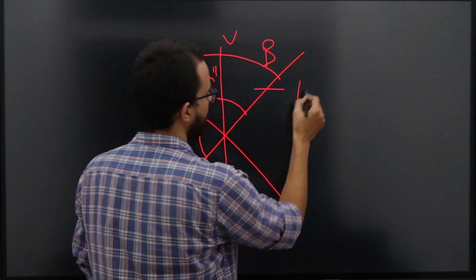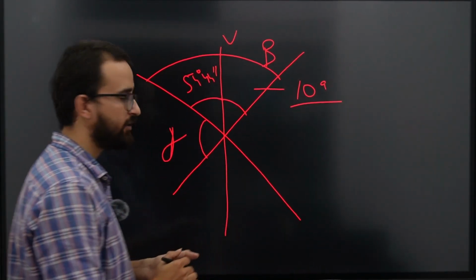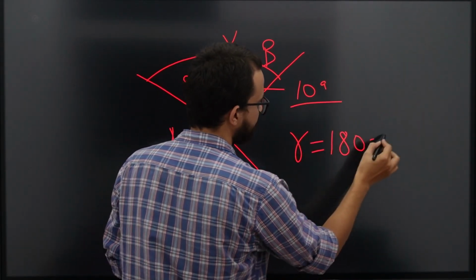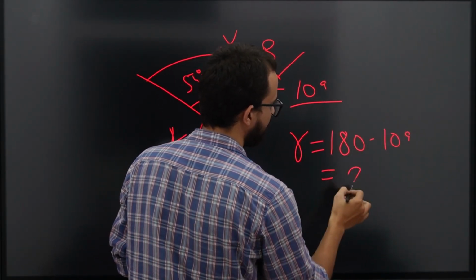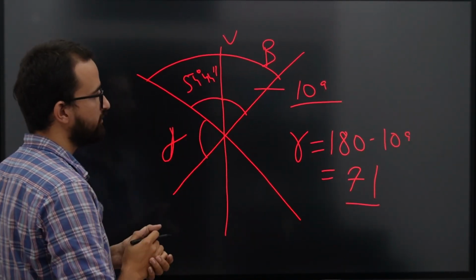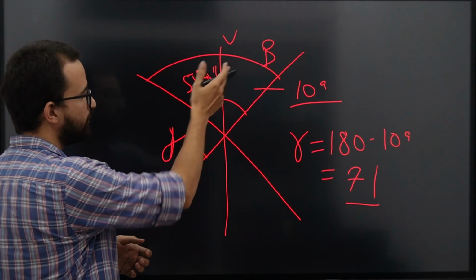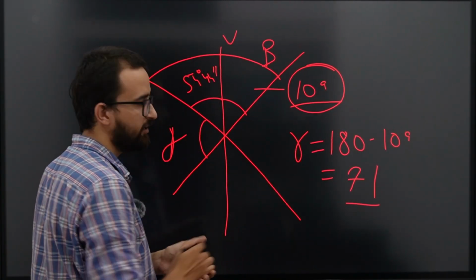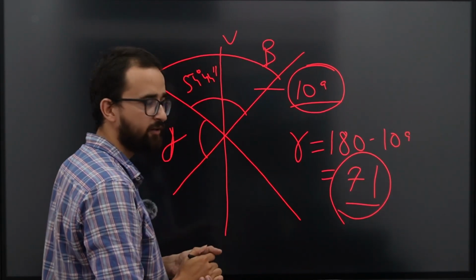If this was something about 109, when you calculate gamma, what do you do? You calculate the supplementary angle and you would get 71 something, right? So between two line segments, you will have two angles. One would be the obtuse angle, one would be the acute angle. So the obtuse angle in such a case was 109 and the acute angle was 71.